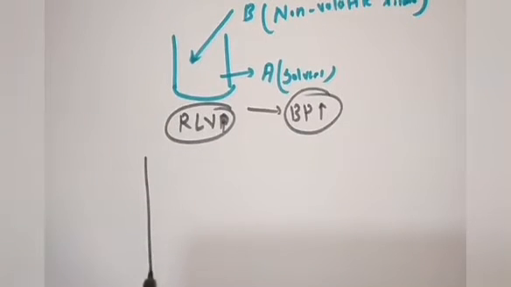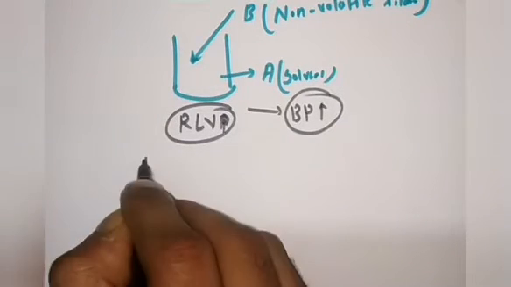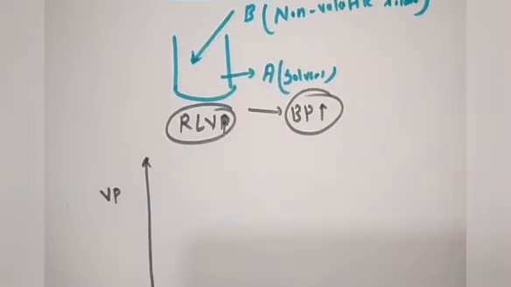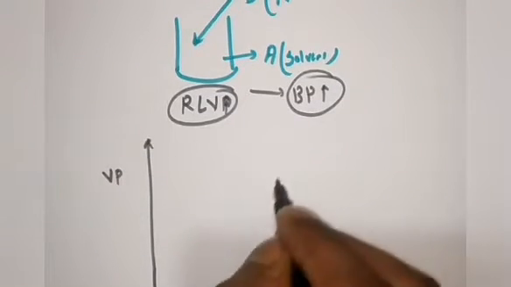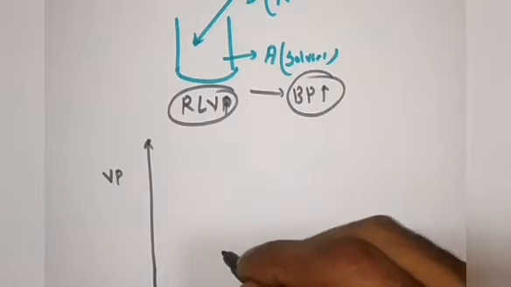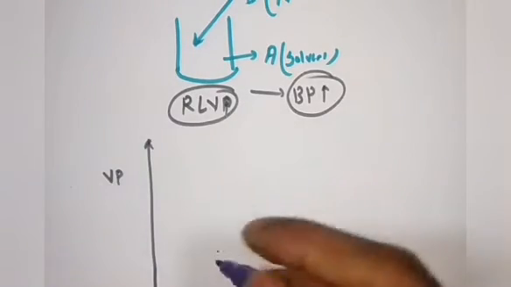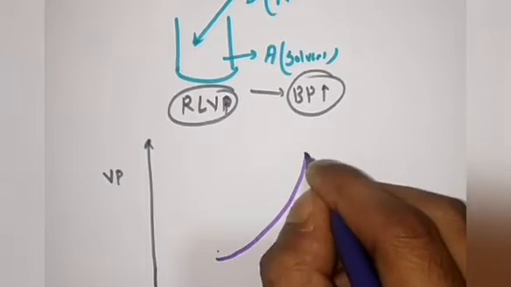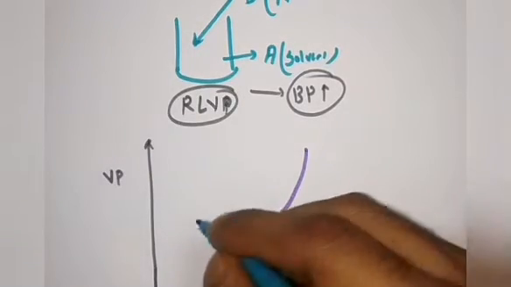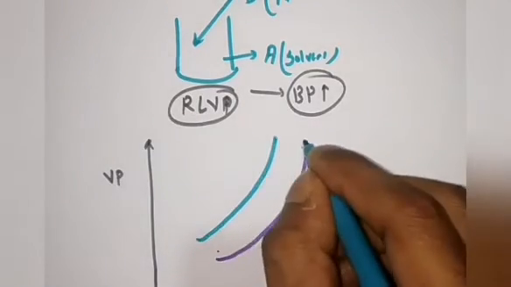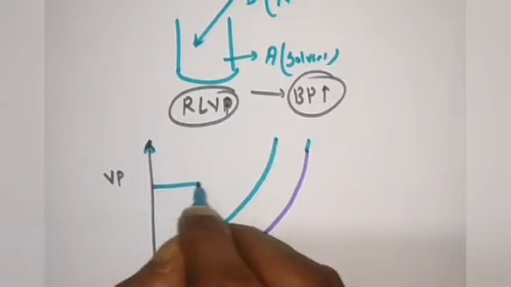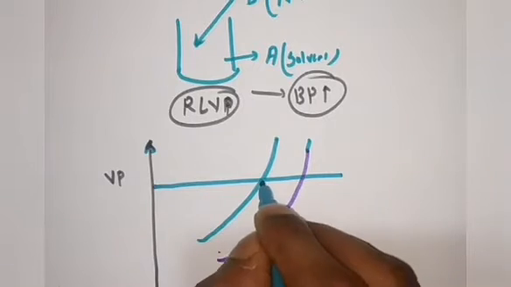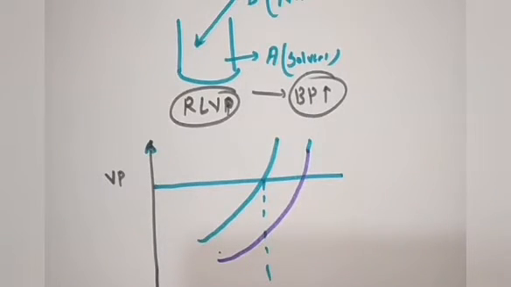Just if you will draw a graph of vapor pressure versus temperature, then you will see a graph like this. Okay, you will see a graph like this. Now understand one thing, for a fixed pressure, if you will see, then what will happen?